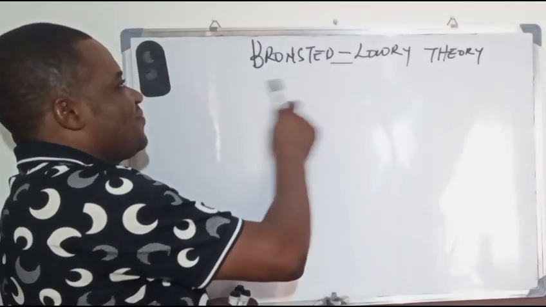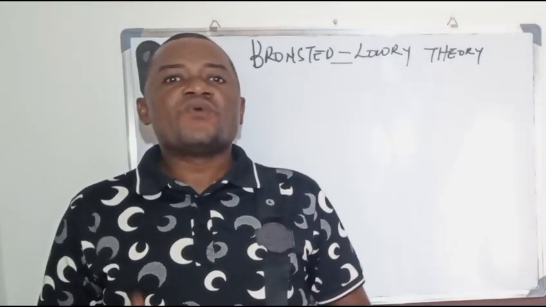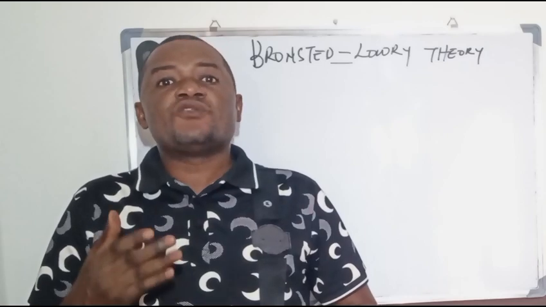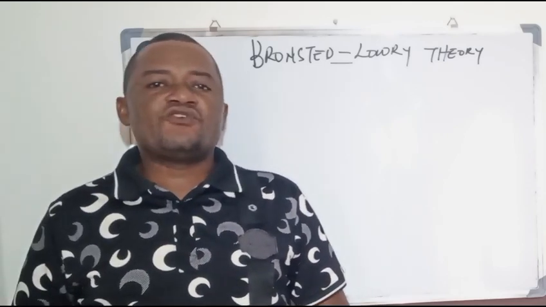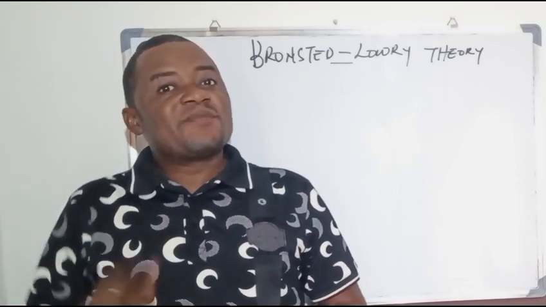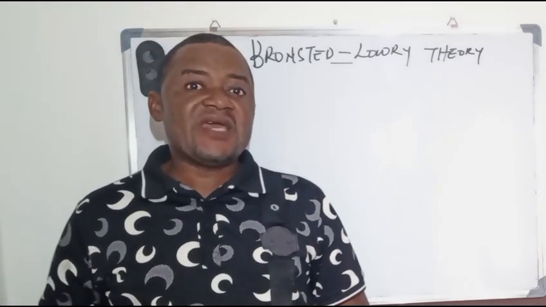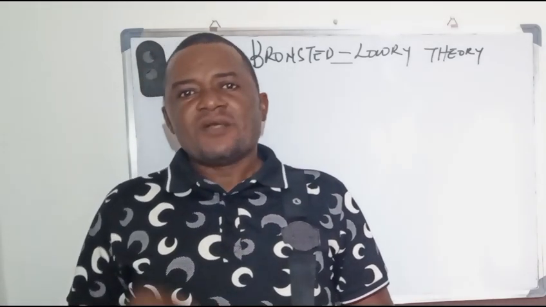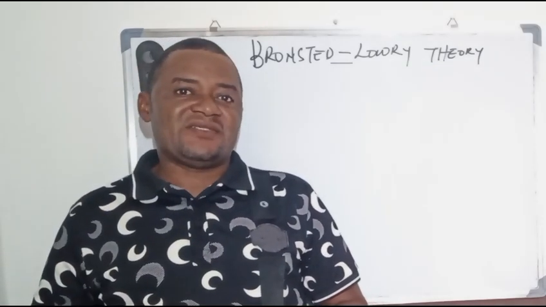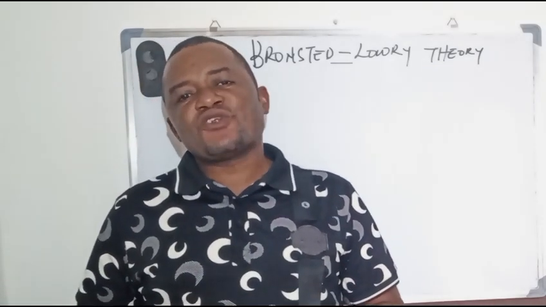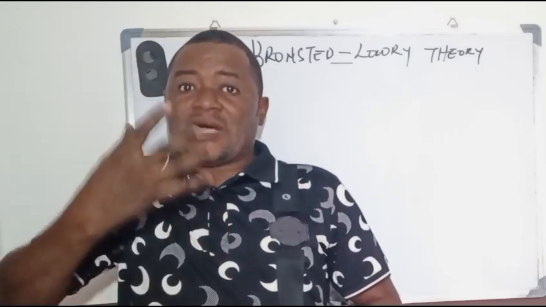So Bronsted-Lowry believes that what you call an acid is a species that will do what? Will be able to transfer a proton, which is what? A hydrogen ion. It must not necessarily be in solution. That is what Bronsted-Lowry says. And a base is that which does what? Accepts a proton from an acid. That means the base must also possess at least one lone pair of electrons to be able to accept that proton.